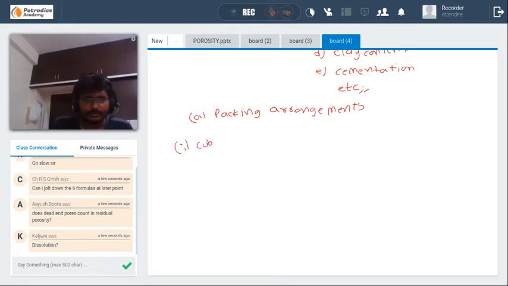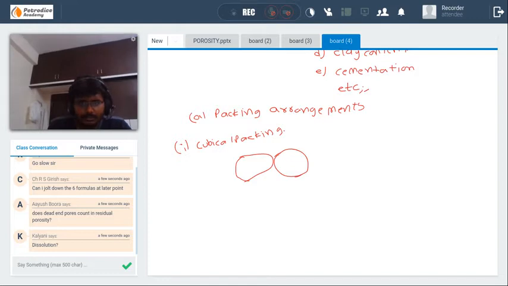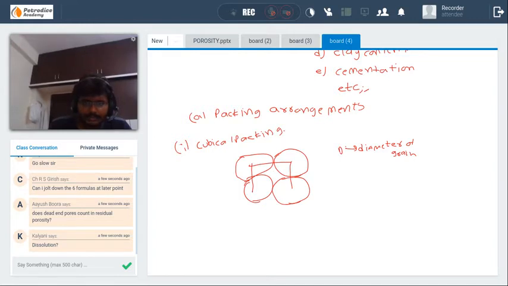Firstly, we'll go through cubical packing. As you already know, take 4 grains of diameter D. It will be like this, and the side of the cube will have a length of D, because this is radius and this is radius, so the length will be 2r, which is equal to the diameter of the grains.